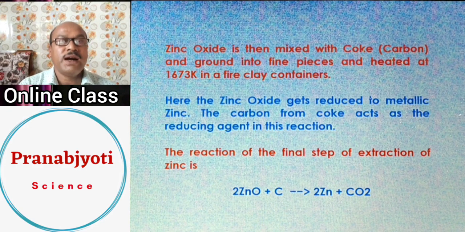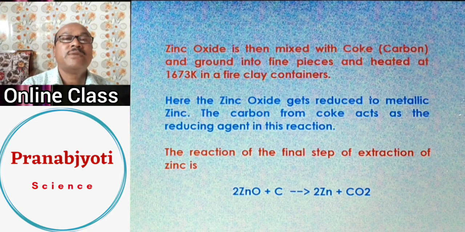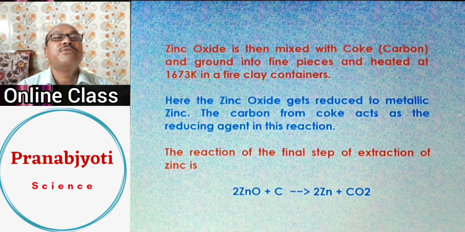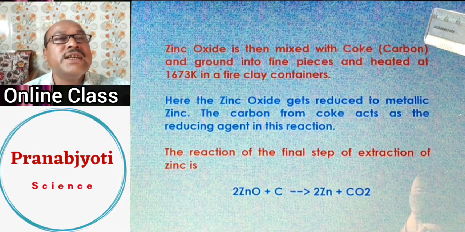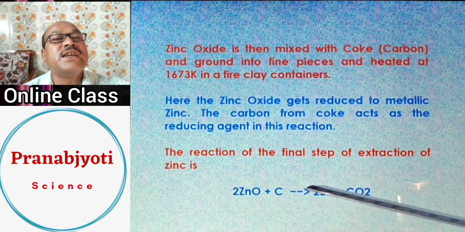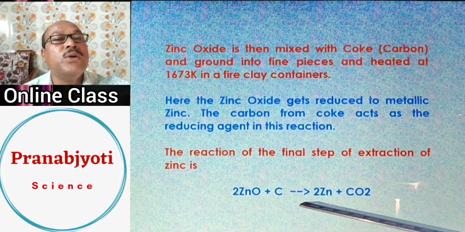And once they are converted, the zinc oxide is mixed with coke. Coke means a pure form of carbon, ground into fine particles, and then it is heated at a temperature of 1673 Kelvin inside a fire clay. And then what will happen? Zinc oxide will be reduced by carbon, that is the coke you have added. You can understand whatever I have said here by looking at the chemical reaction given below.